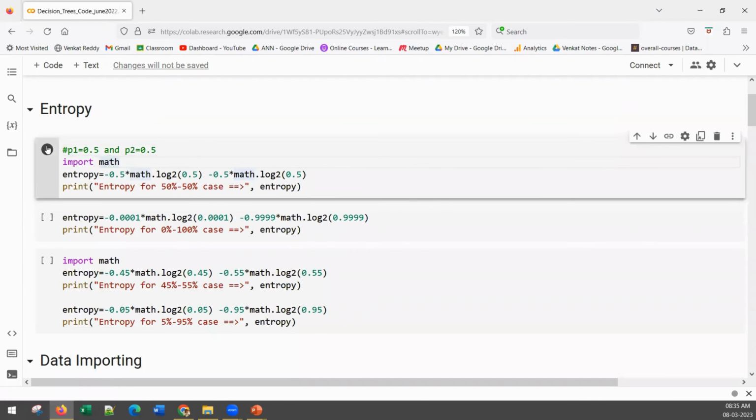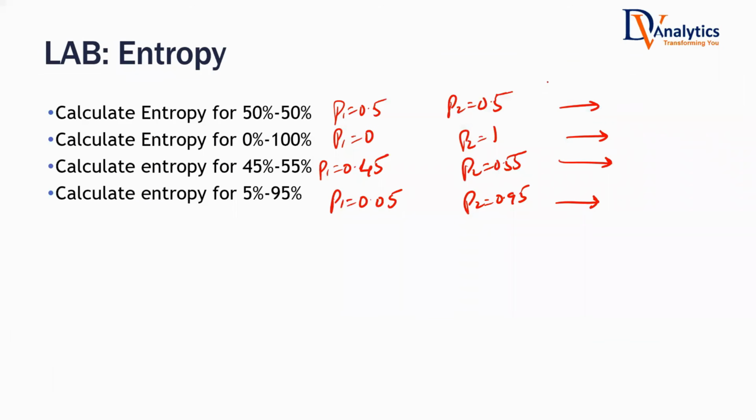So what I want you to do is calculate the entropy when P1 is 50% and P2 is 50%. What's the entropy for the 0, 100 cases? Give me the exact values. For the 50-50 case, what is the entropy? It is 1. Since log 0 is not defined, we will take almost 0 and almost 1. In that case, entropy will be almost 0, nearly 0.